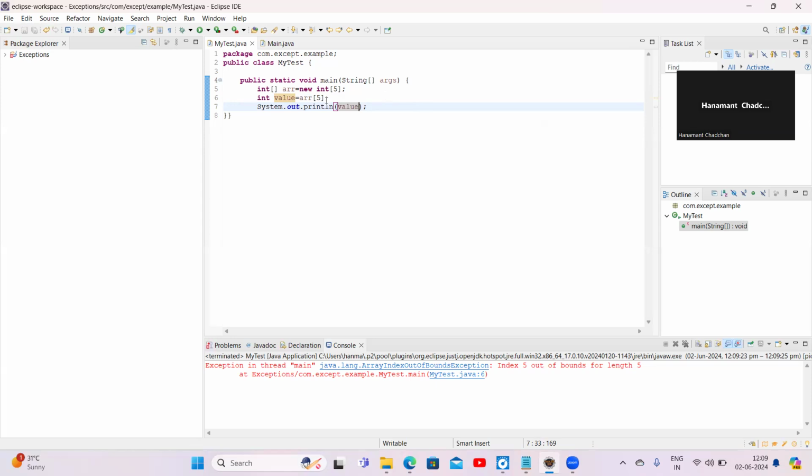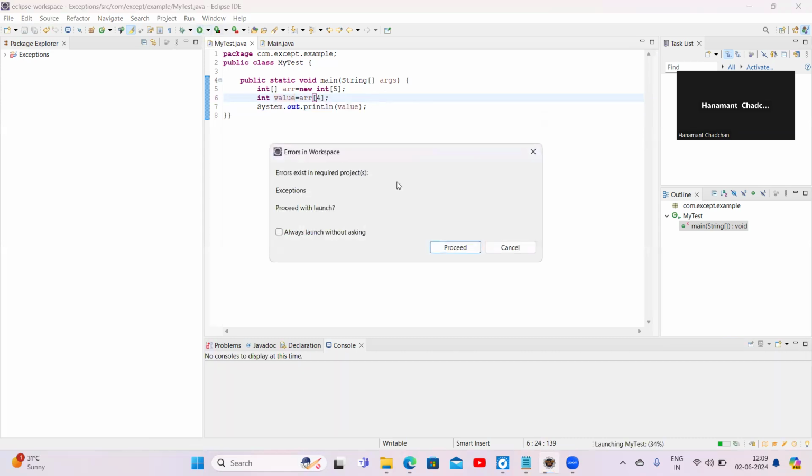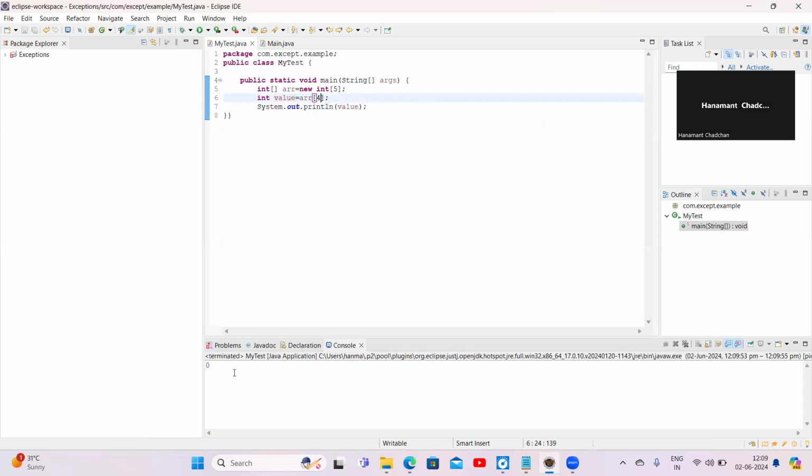If I provide 4, then we will not get any exception. We get 0 because we didn't add any element inside that array. So we do not want this exception.